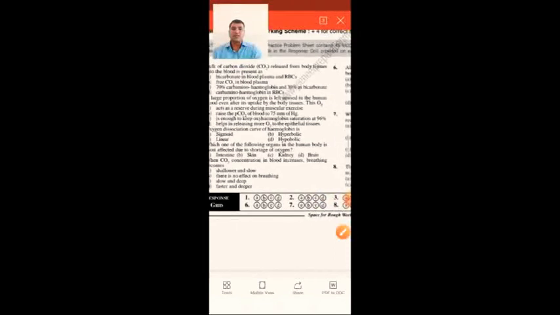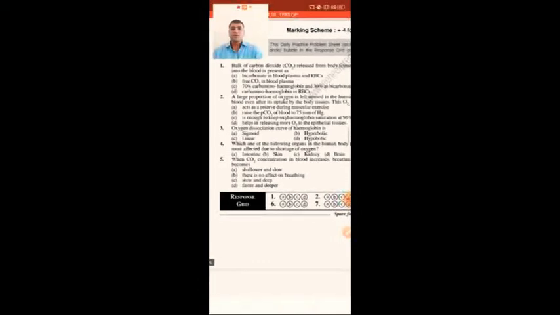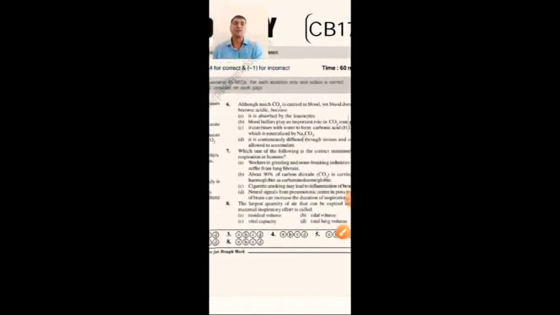When CO2 concentration in blood becomes high, breathing becomes shallower and low, there is no effect on breathing, slow and deep, or faster and deeper. Generally when carbon dioxide concentration increases, we feel shortness of breath, that is, our heart starts pumping more blood and the respiration rate increases and deep breathing takes place. So it is deep and faster breathing because of shortness of breath.